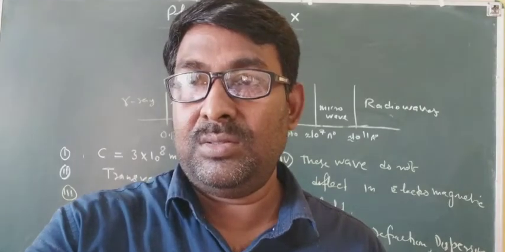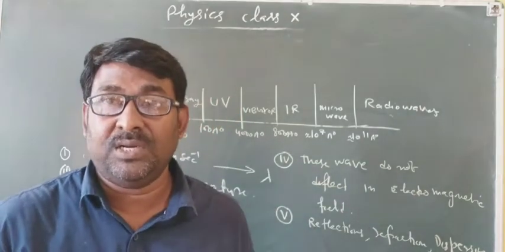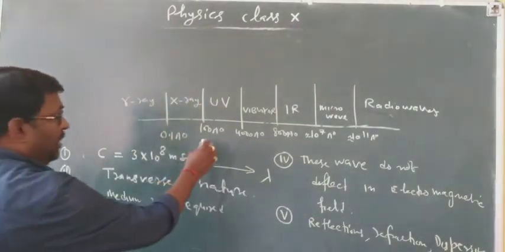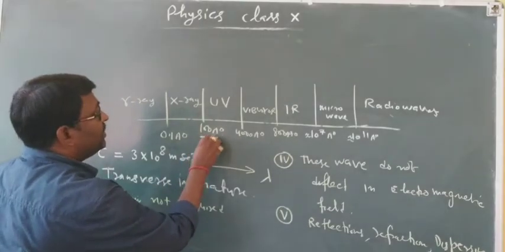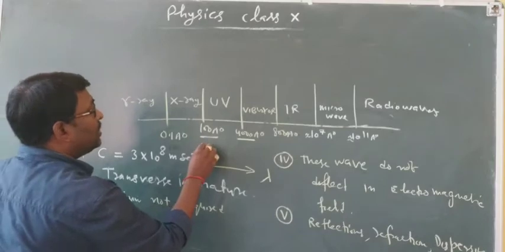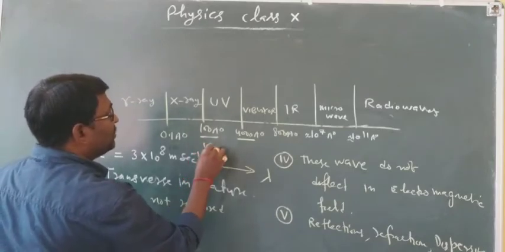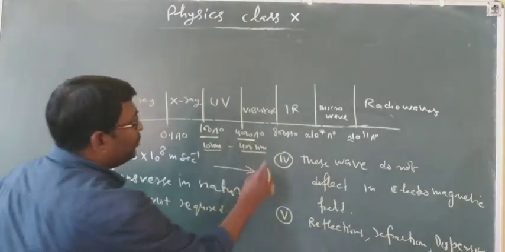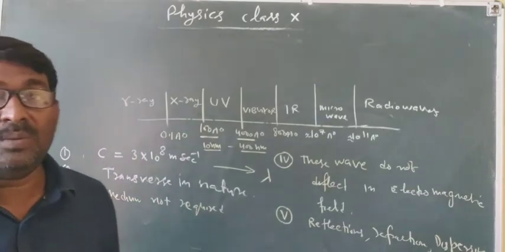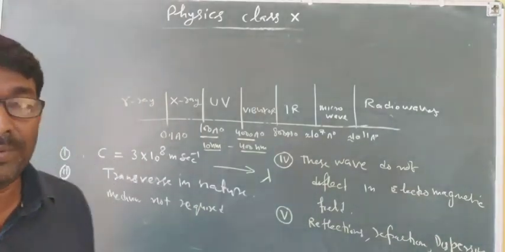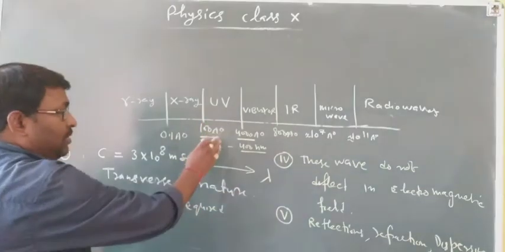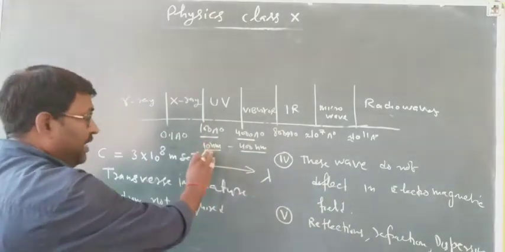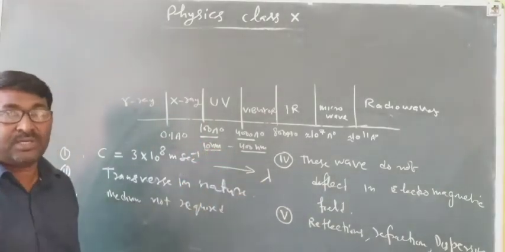Coming to ultraviolet rays: as we have seen, they have a wavelength range from 100 angstrom to 4000 angstrom, or 10 nanometer to 400 nanometer, since nowadays we show wavelength in nanometers.